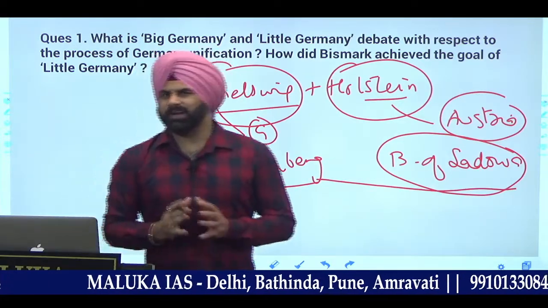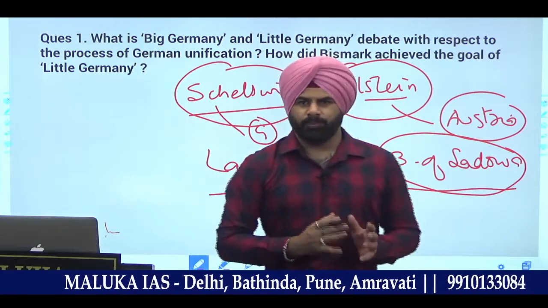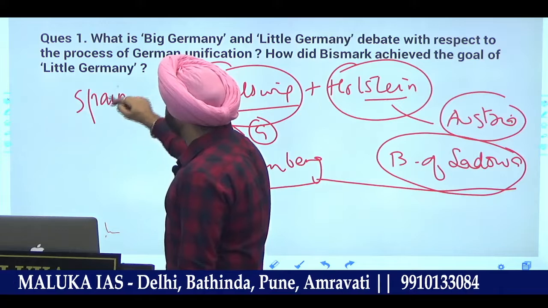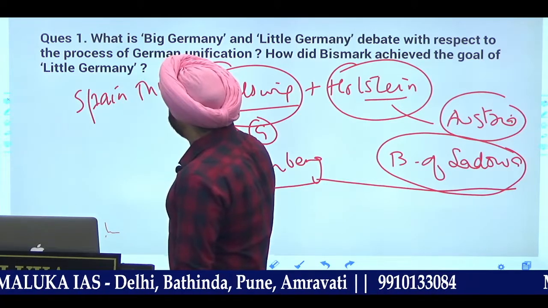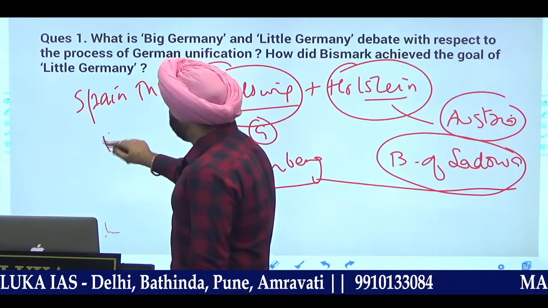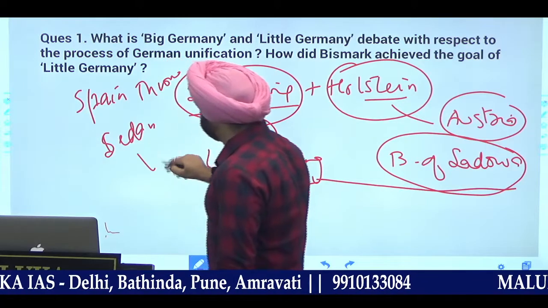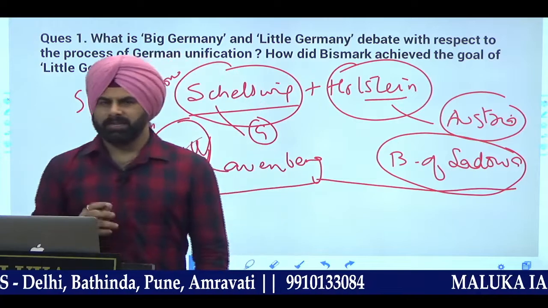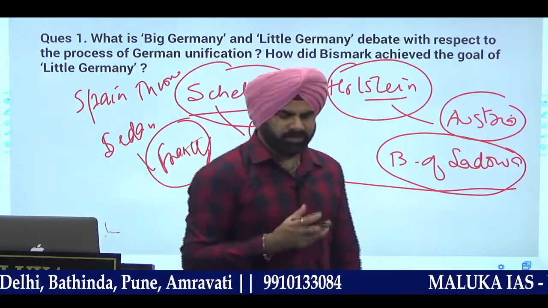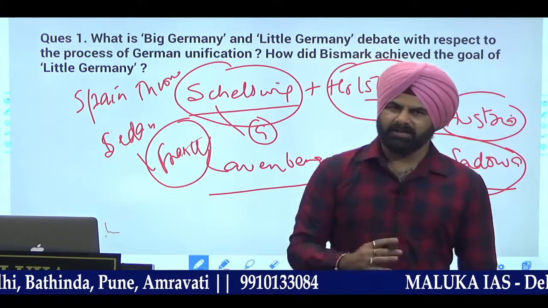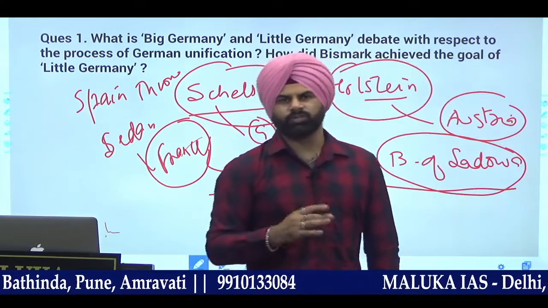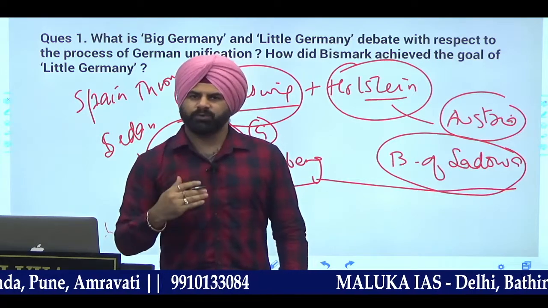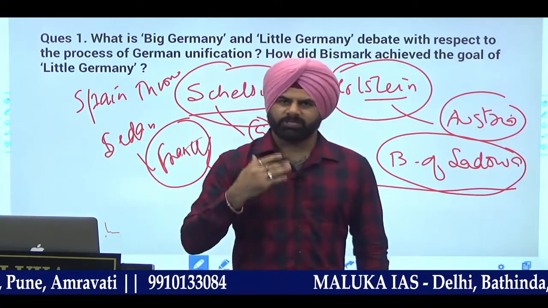Some idea of little Germany has already been achieved, but he started instigating. For example, the issue came of the throne of Spain, the Spanish throne. The battle of Sedan was fought with France and he was able to defeat the ruler of France with very much ease, and therefore achieved the unification and led the idea, and he achieved the idea of what is called Little Germany, the unification of northern and southern part of Germany by the use of forts in which the capitalist powers were supporting.